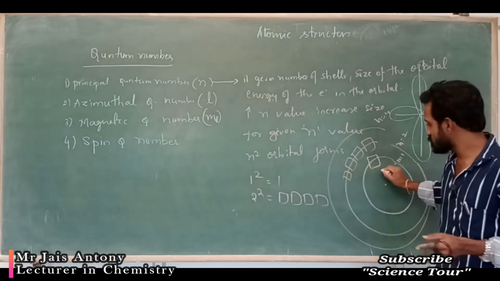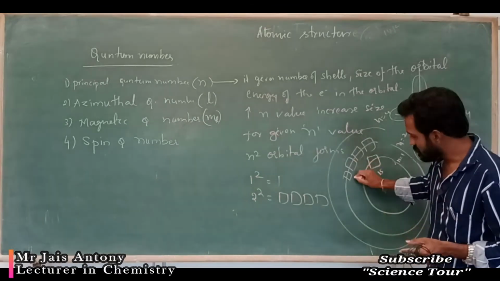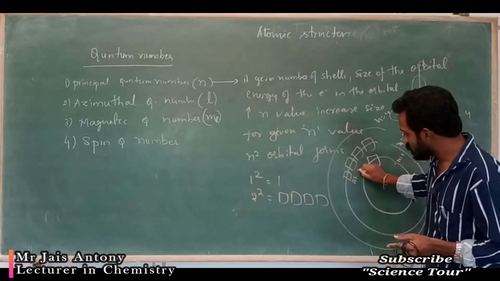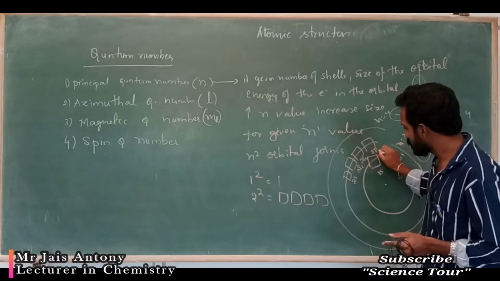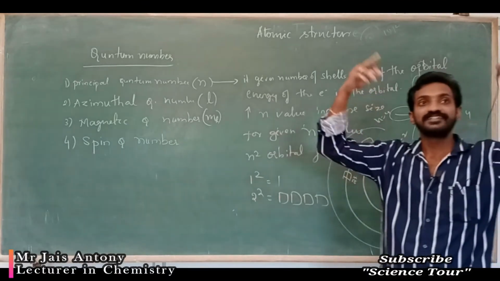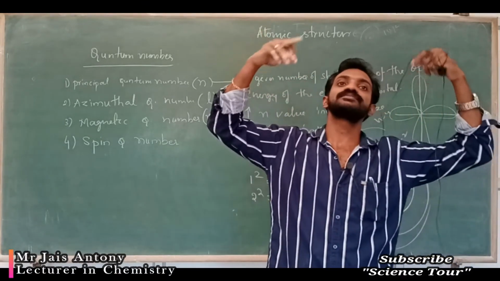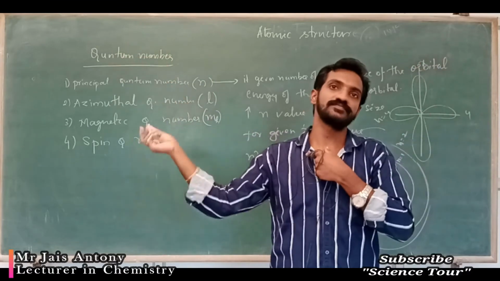Correct now, my dear students? This is the first shell, 1s. And the second shell: in the second shell, 2s, 2px, 2py, 2pz. Third shell, 3s, 3px, 3py, 3pz, like that.